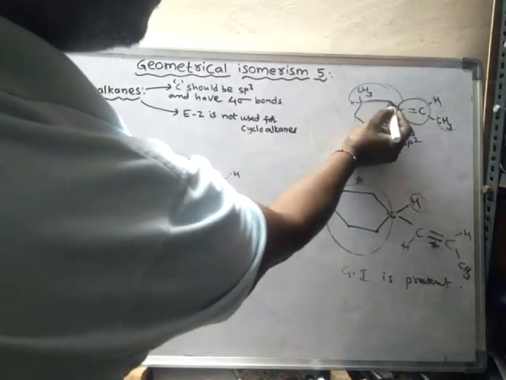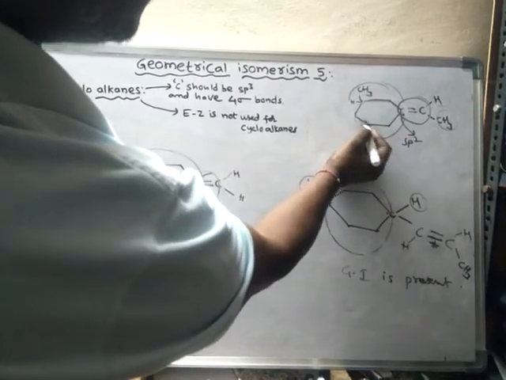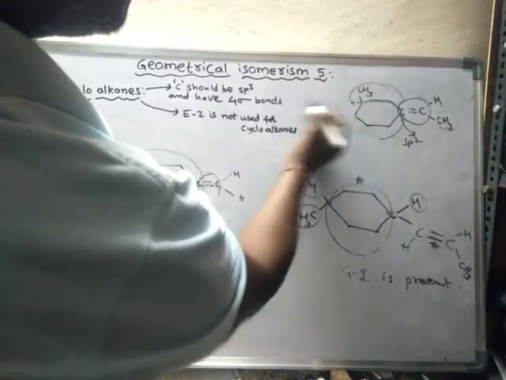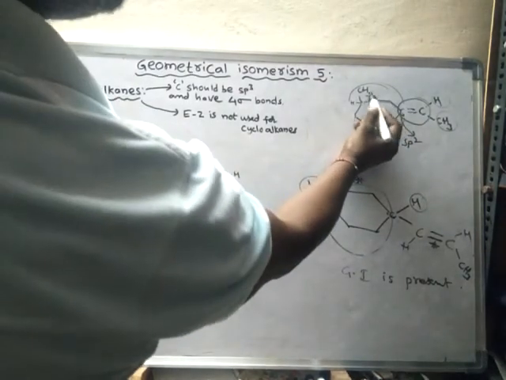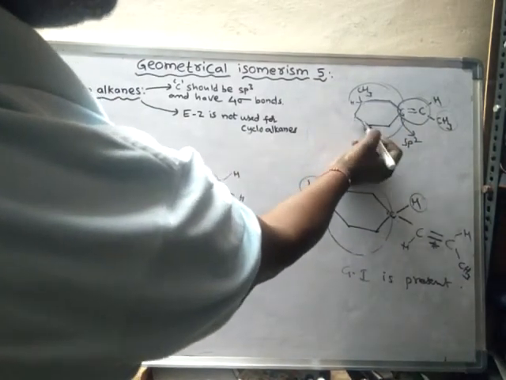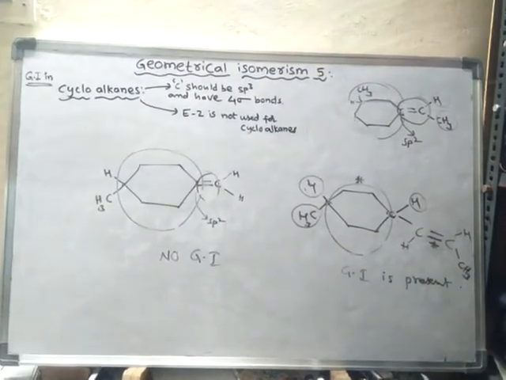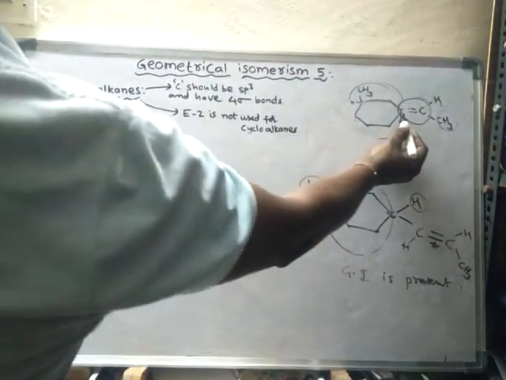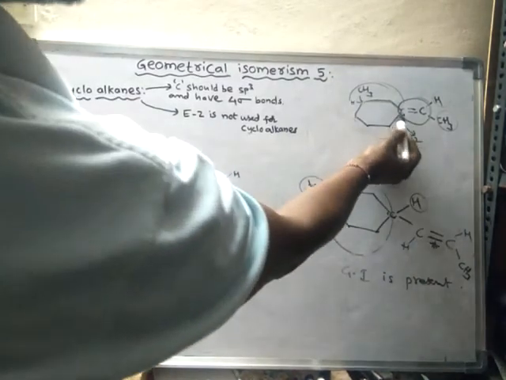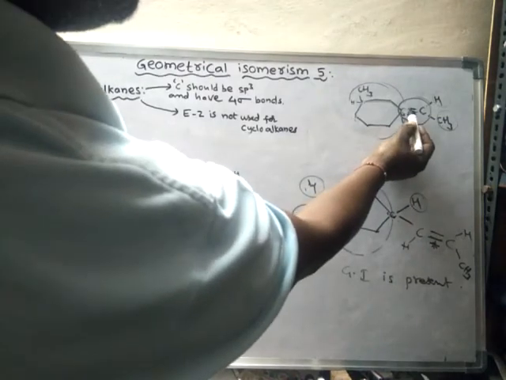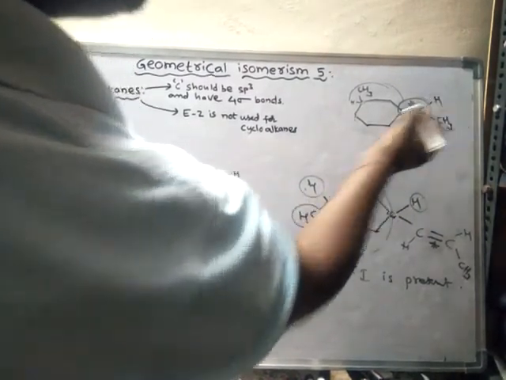This is different from this one because this is 1, 2, 3, 4 in length, and this is 1, 2. On the second carbon a methyl group is present, but if you go in this direction, on the fourth carbon a methyl group is present. That means this is different from this group. So this center is said to be a stereo center.